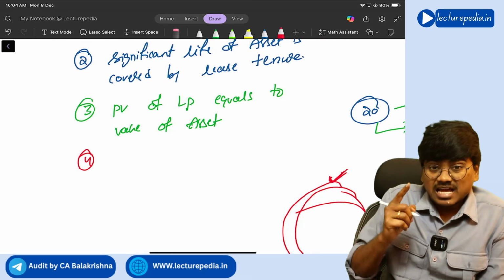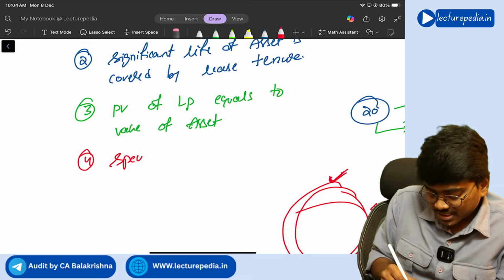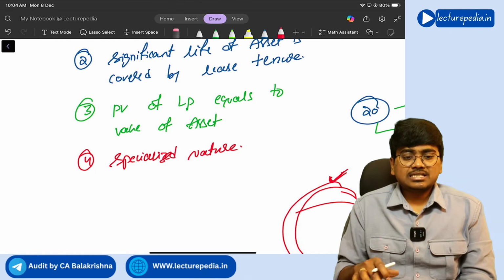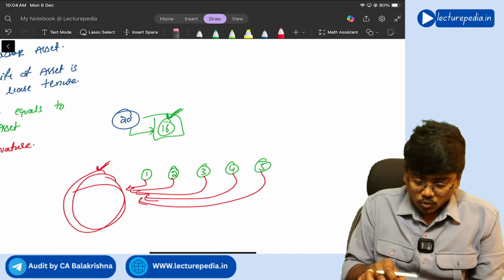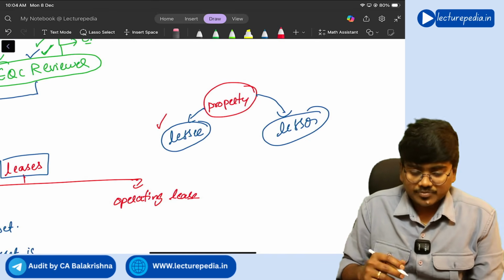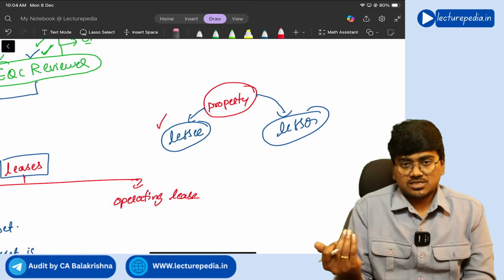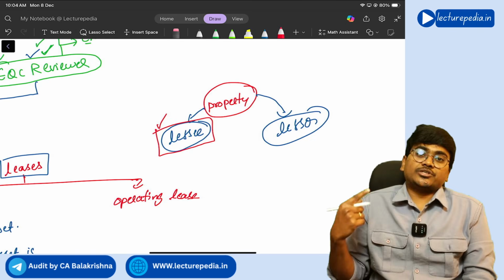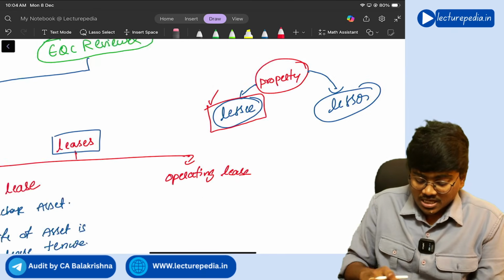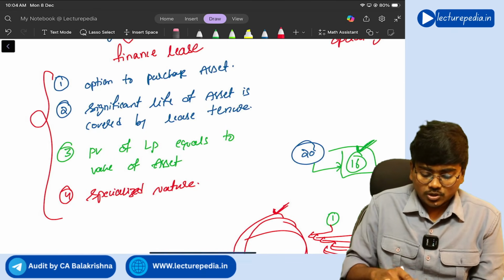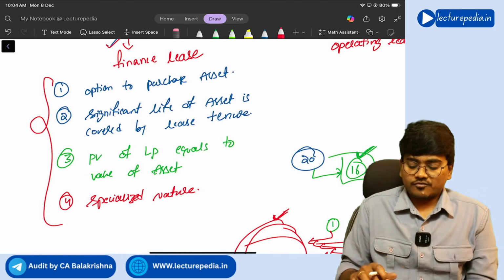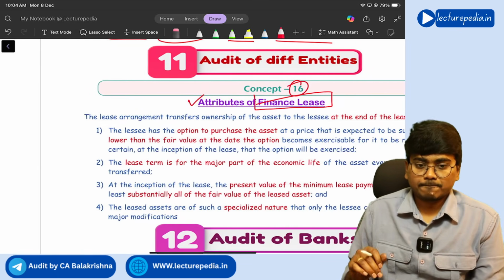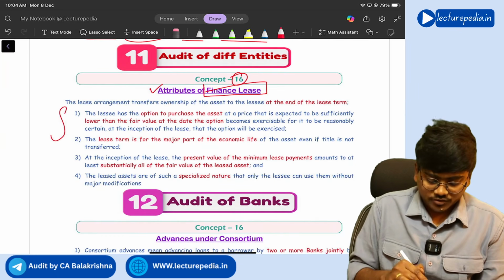And the fourth feature is that the asset should be of a specialized nature. That means the asset is such that it can be utilized only for the lessee's business. It cannot be utilized for any other businesses. It will be utilized only for the type of business that the lessee is doing. If all these four features are present, you will call the lease a finance lease. If these four features are not present, you will call it an operating lease. Got it? So you can go through the same four features.